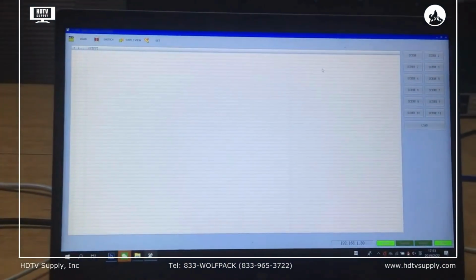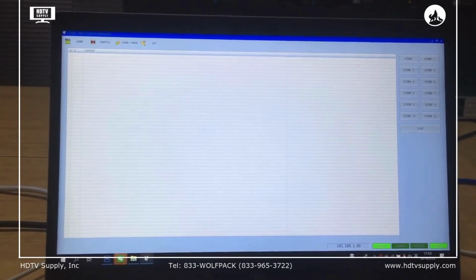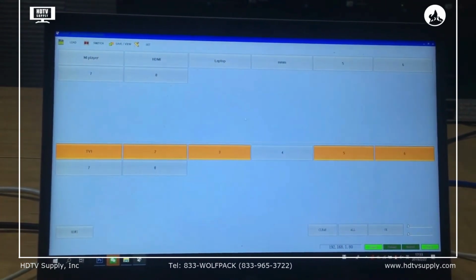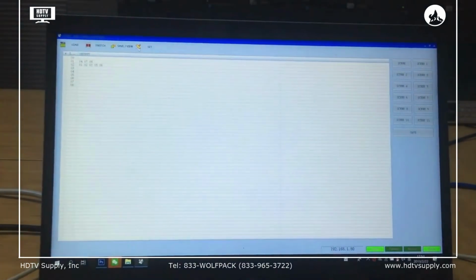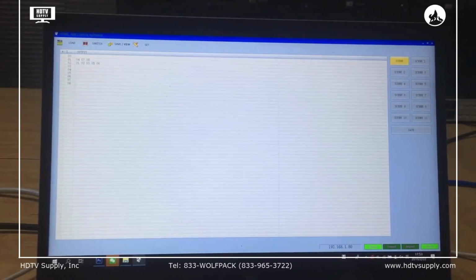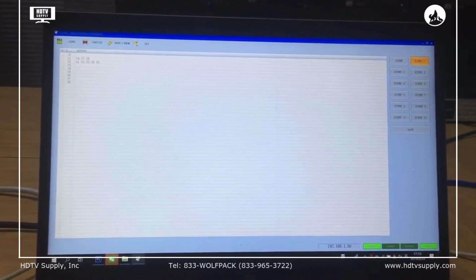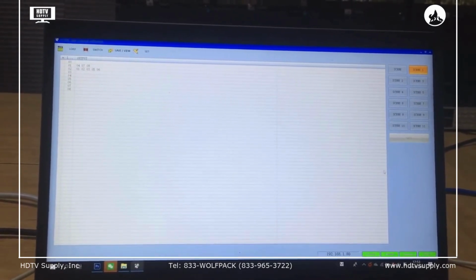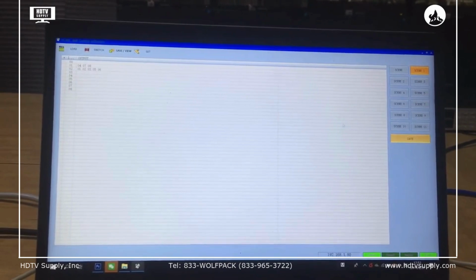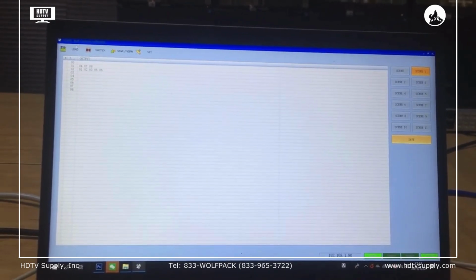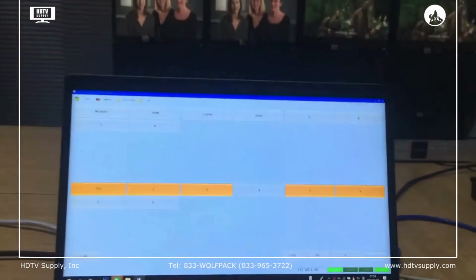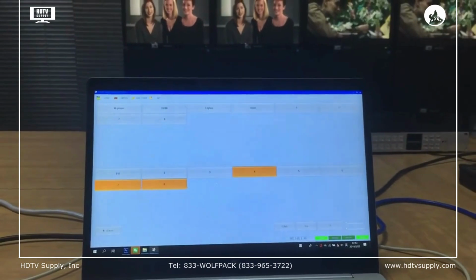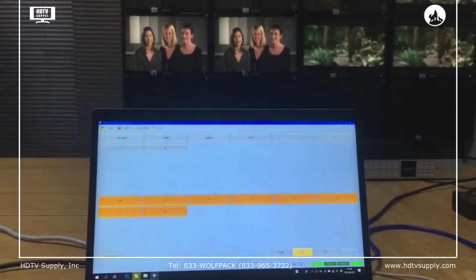We also have the load function. For load, we can load the saved presets. Like the current switching status, we can go back to save and view, and save this one as the center one. In total, this matrix switcher can support 11 presets. It is already saved, so we go back to the switch mode and switch to a different switching status for all the outputs and press OK.